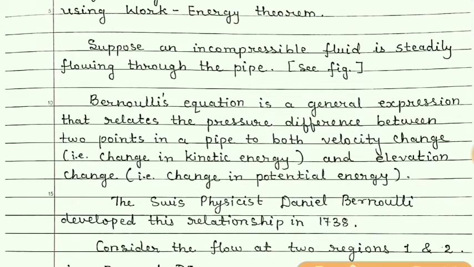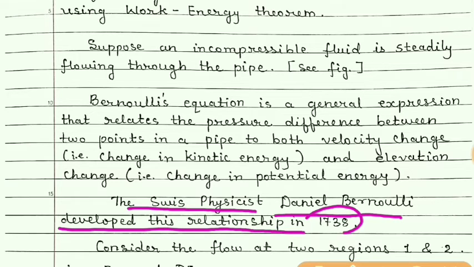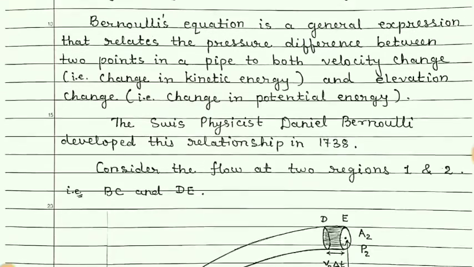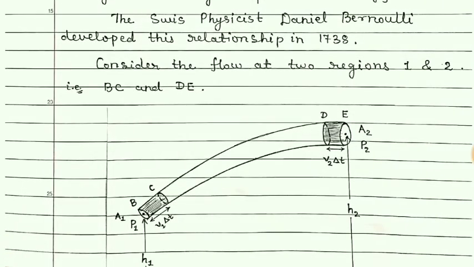So students, here it is written that a Swiss physicist Daniel Bernoulli developed this relationship in 1738. Here we have considered two regions 1 and 2, that is along BC and along DE.